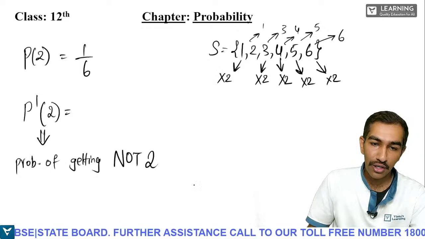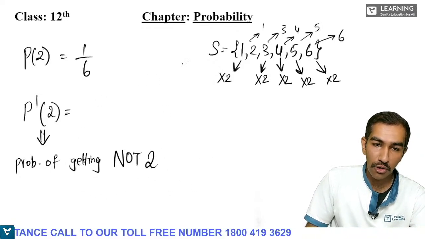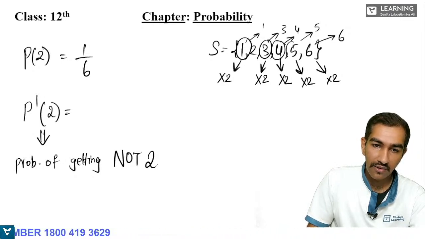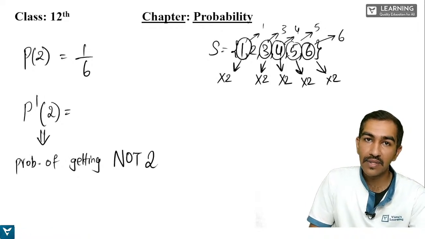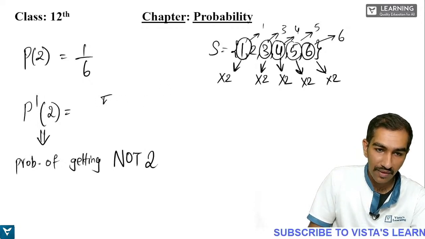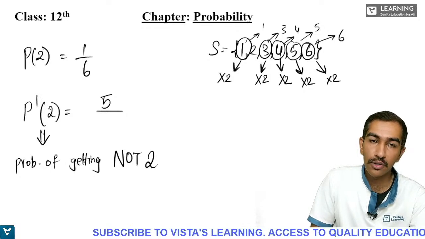Correct? So all these are not 2s, as you can see on the screen. So what is the probability of not 2? Count how many are there. 1, 2, 3, 4, 5. So there are 5 elements in the given sample space which are not 2. So that will be written as what? 5 divided. That is our favorable, right? What is our favorable? Getting not 2 is our favorable.